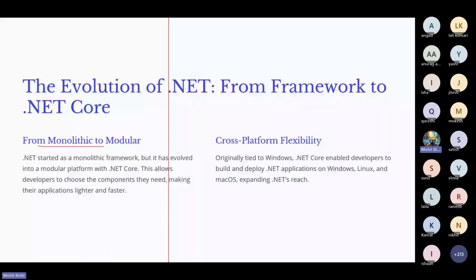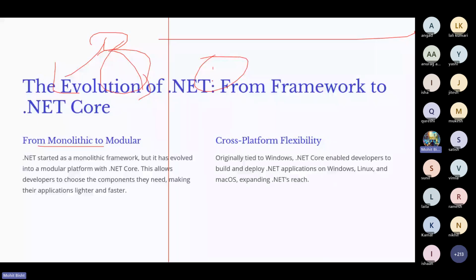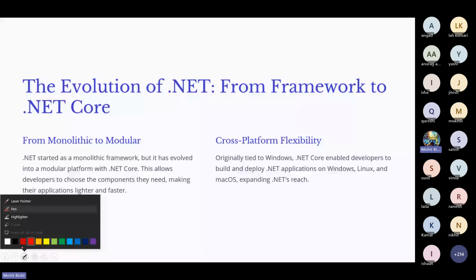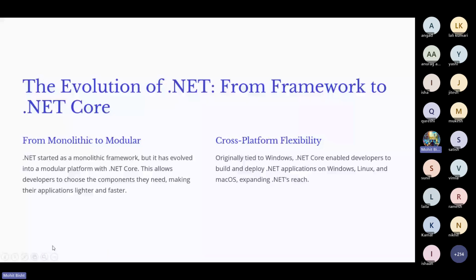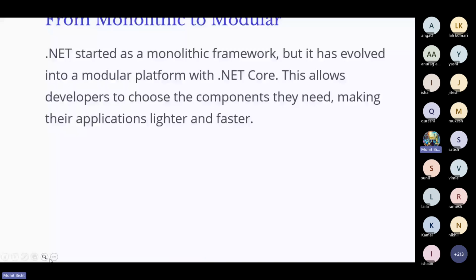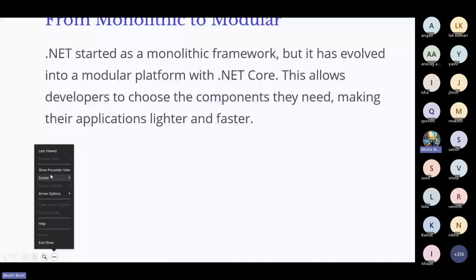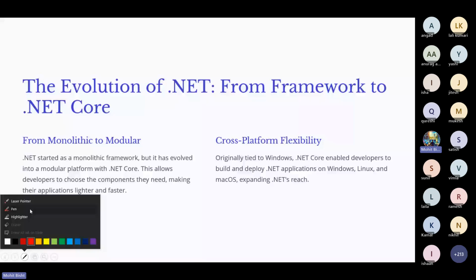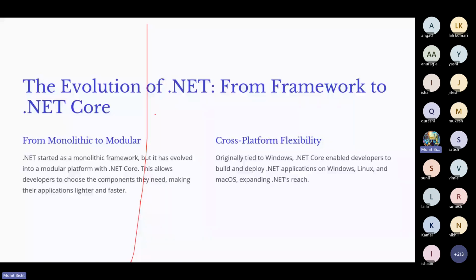In general, you are already familiar with what monolithic and microservices are. Microservices is nothing but, as the name suggests, we create different services. Suppose I want to build an application for riding. Let me zoom in. Let me choose the eraser. So suppose I want to build a riding application.